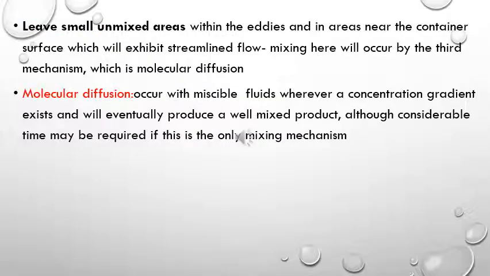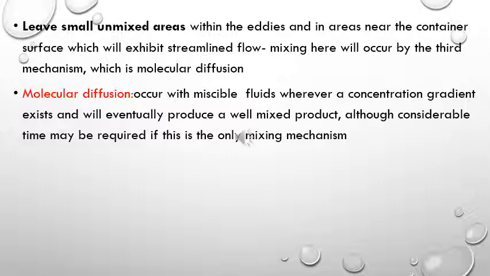In case of turbulent mixing, the mixing will occur only when there is turbulence. Now, there are some parts of mixers wherein the flow of liquid is stable, or streamlined. In that case, the third mechanism of mixing comes into the picture, called molecular diffusion.